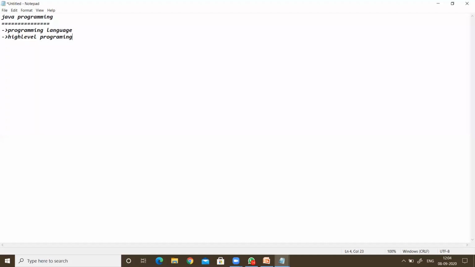High level programming means we can write the program in English, and submit it to the compiler. Then the compiler will convert it into machine understandable language. The human understandable language is English, and since we write the program in English, we can call it a high level programming language. It also contains high level features. So we can say Java is a high level programming language.